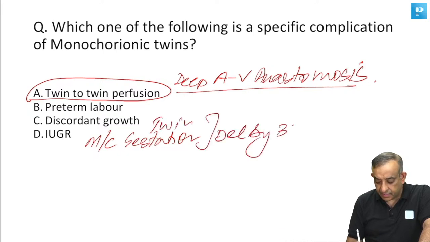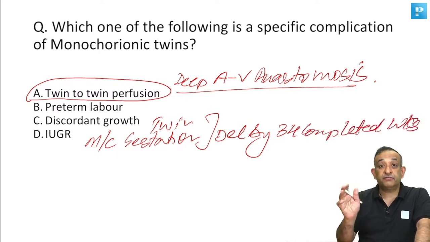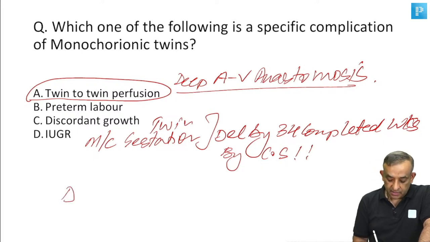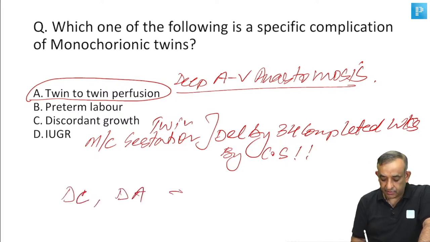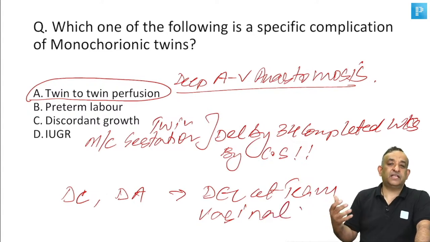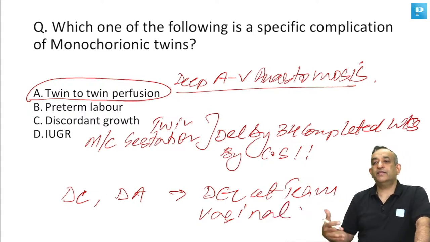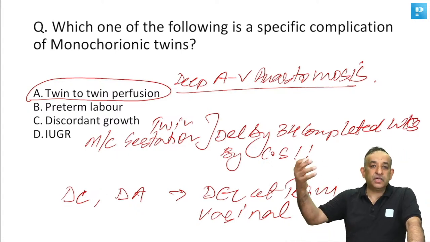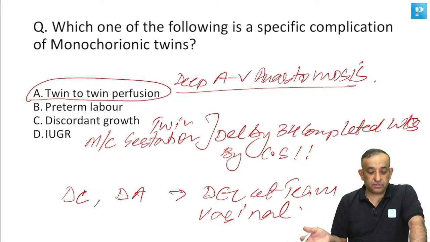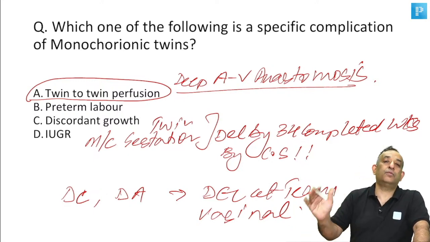So we say if it is a monochorionic twin gestation, then we deliver by 34 completed weeks. Yes, we are happy that we achieved 34 weeks, lungs are mature, and this is done by cesarean section. Okay, dichorionic diamniotic, deliver at term, and the plan is vaginally. Of course, if there are some problems, then for any woman who is pregnant, when she comes to me in the OPD, my plan is to do a normal vaginal delivery for her. And of course, during labor, if there is fetal distress, I end up with a cesarean section. That's a different story.